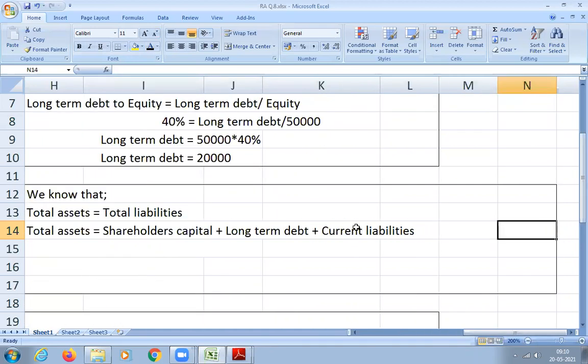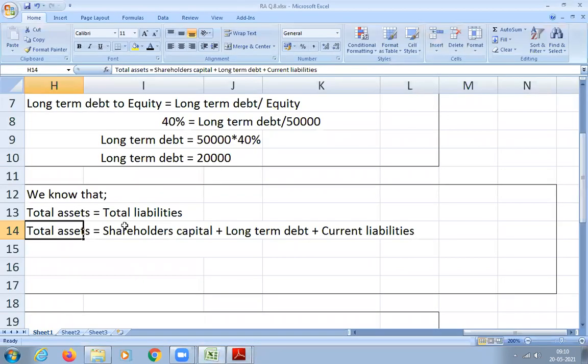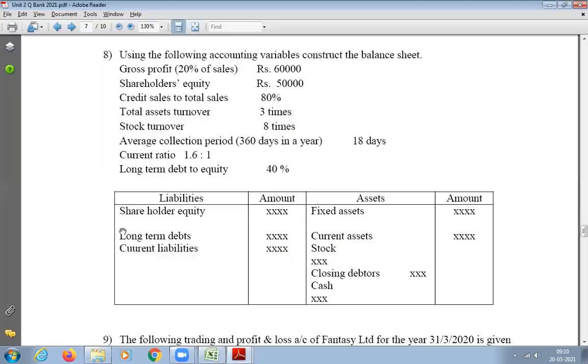From where did I get this? From the balance sheet. From there only I derived it. Yes or no? So in the question, what does it say? Shareholders equity plus long-term debt plus current liability is equal to total liability. That is what the question says. Correct? So I wrote the same thing here: shareholders capital, long-term debt, and current liability.